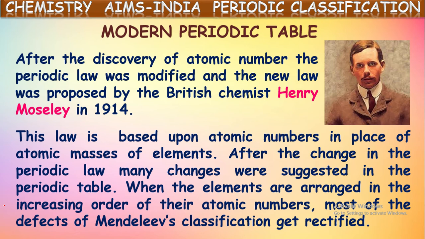For example, consider the position of hydrogen, where Mendeleev's periodic table had a defect. He was confused about whether to place hydrogen along with the first group elements or along with the seventh group elements. In that way, he proposed two places for hydrogen, which is one of the drawbacks of Mendeleev's periodic table.